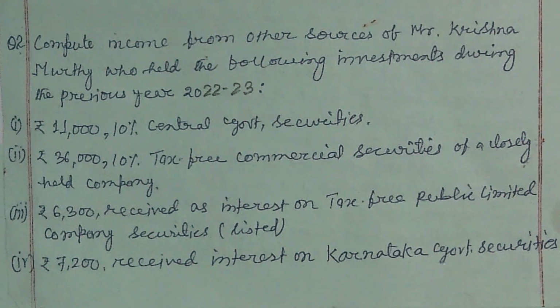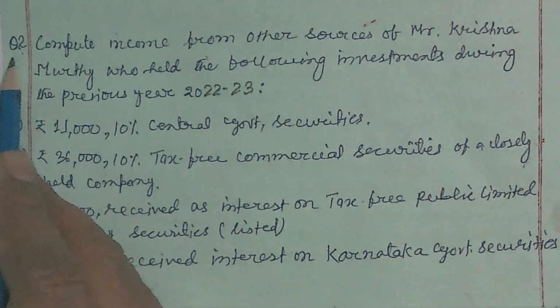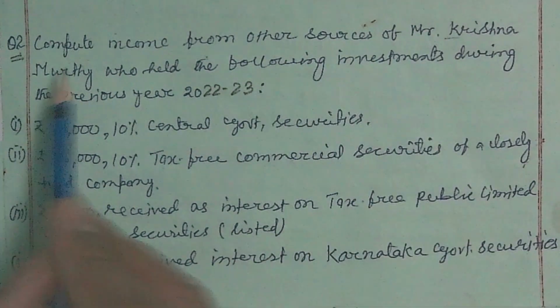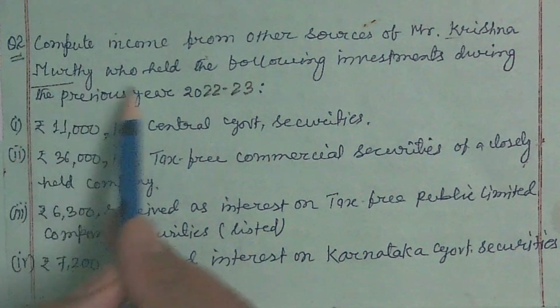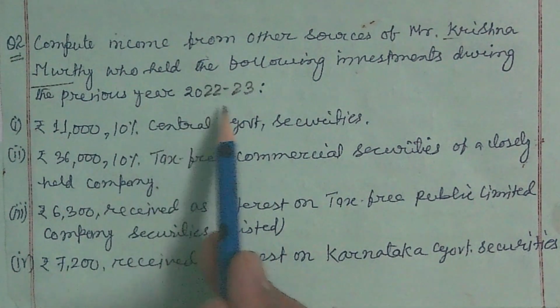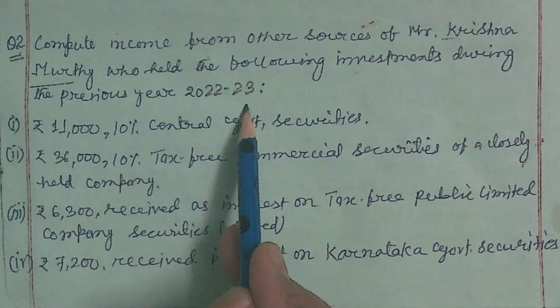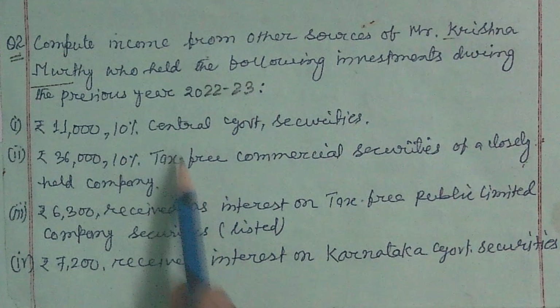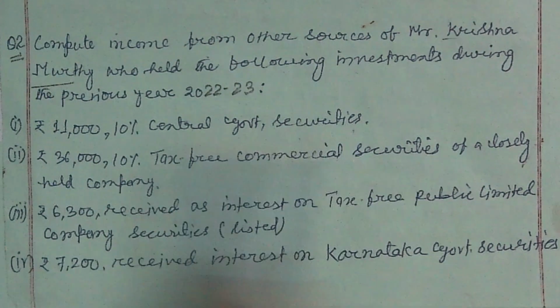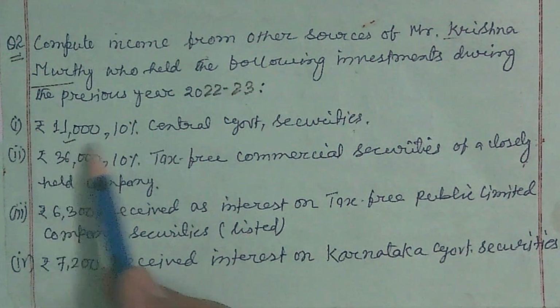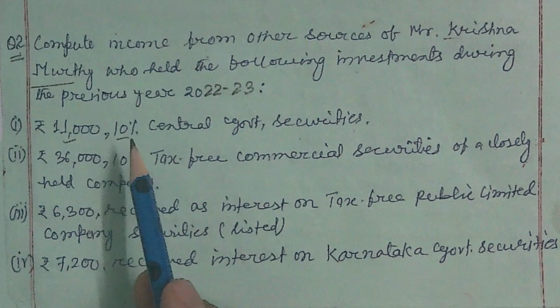Okay, the problem is on your screen here. Question number 2: compute income from other sources of Mr. Krishnamurthy, who held the following investments during the previous year 2022-23. So Mr. Krishnamurthy has purchased central government securities by investing rupees 11,000, and this investment carries 10% interest.